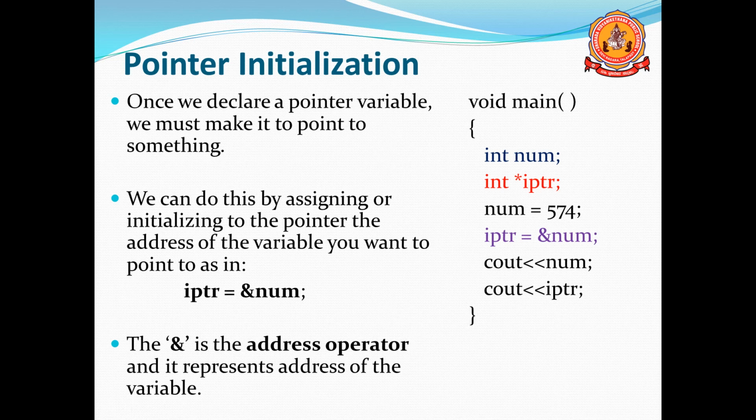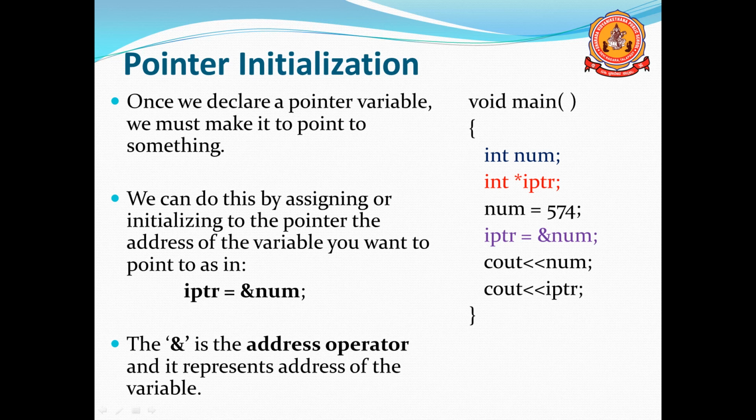Then num is equal to 574, which means the data stored in num is 574. Then iptr is equal to &num, so the address of num is assigned to iptr.